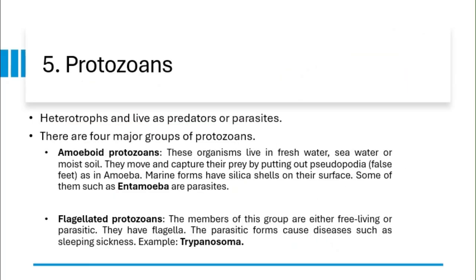Fifth one is protozoans. Protozoans are heterotrophs, means they depend on others for food and live as predators and parasites. The difference between predators and parasites: for example, there is a lion who eats a deer and that's it. This is predation. Okay. Parasite means the organism which lives inside a host cell. They live inside the host cell for food as well as for shelter. So that is the difference between predators and parasites, or free living and parasite.